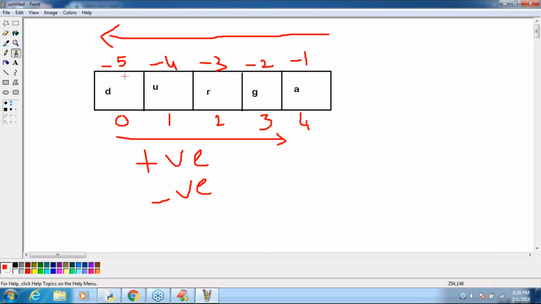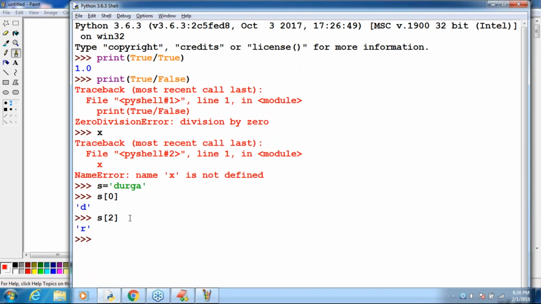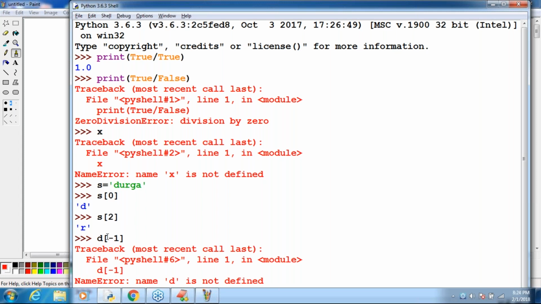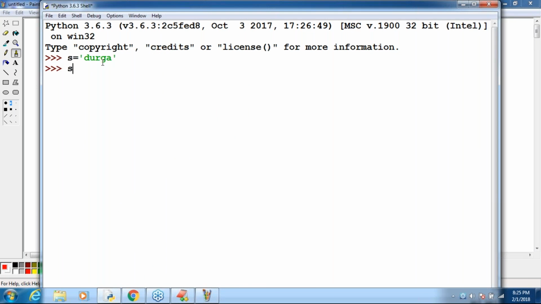Can we tell how you can read these things? Very simple, just have a look. S is equal to Durga.